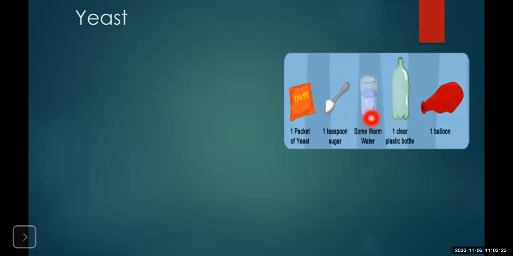After some time, you'll observe that the water starts bubbling. Okay, if you pour this solution in the plastic bottle and put the balloon on the plastic bottle, the balloon will start blowing. Now, why does this happen? Because the yeast are living organisms which feed on the sugar present in the solution, and they develop carbon dioxide. This gas starts accumulating, because of which the balloon will blow.